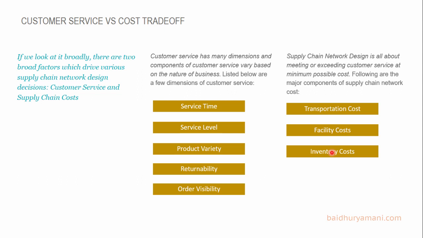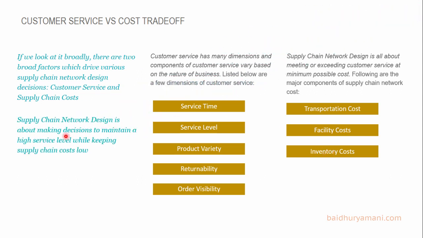Similarly, to increase service level or product availability, you need to keep more safety stock, and as a result, inventory costs become higher. So as part of your supply chain strategy, you need to decide what is the acceptable level for the customer and what keeps your cost minimum. Hence, supply chain network design is about creating a balance between two objectives: high customer service and low costs, and thus maximizing the value for the company.